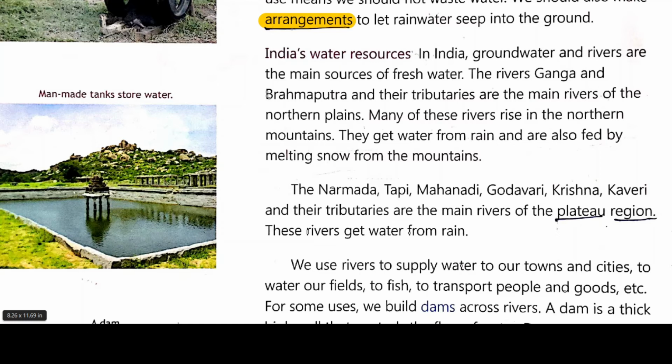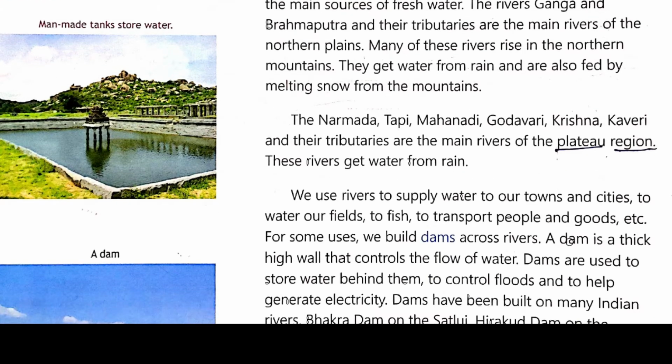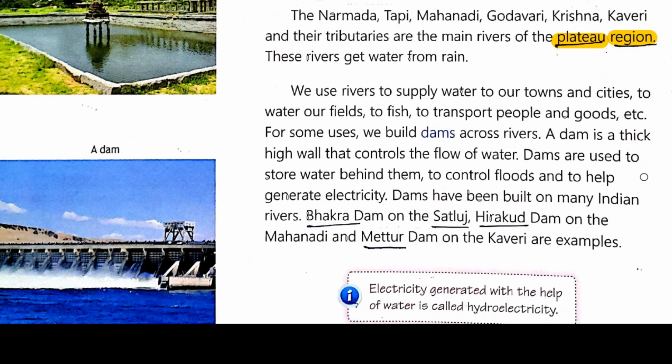The Narmada, Tapi, Mahanadi, Godavari, Krishna, Kaveri and their tributaries are the main rivers of the plateau region. These rivers get water from rain. We use rivers to supply water to our towns and cities. रिवर से जो पानी आता है हम यूज करते हैं, towns and cities में ज़्यादातर यही पानी यूज किया जाता है to water our fields, to fish, to transport people and goods, etc. These are used for many purposes.